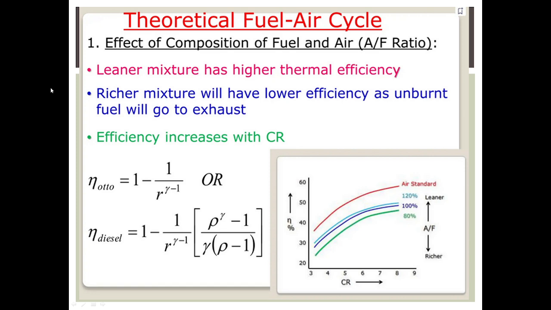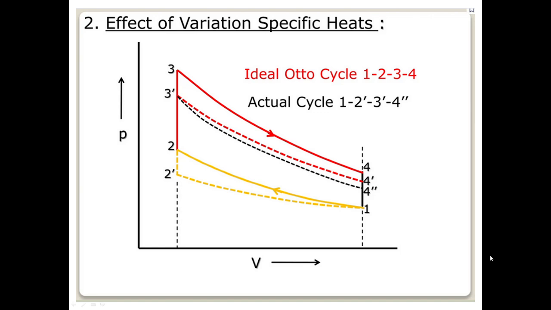Efficiency increases with the compression ratio. We know the formula for the efficiency of the Otto cycle, and we know the formula for the efficiency of the diesel cycle. From the graph it is very clear that the leaner mixture has the greater thermal efficiency, whereas the richer mixture has the lowest thermal efficiency.